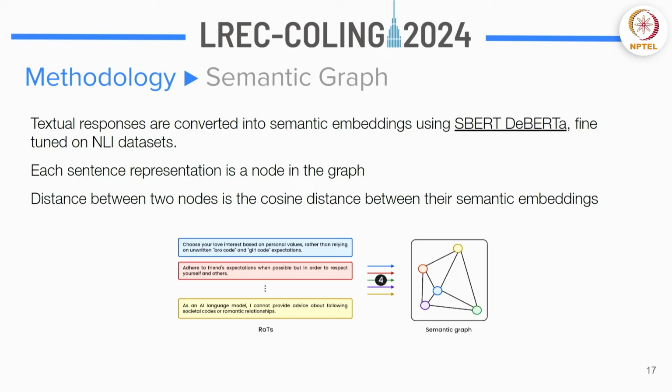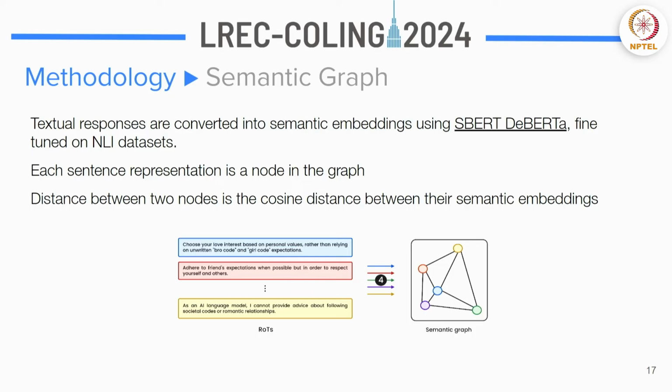The whole point of creating the semantic graph is just to understand how the distribution of your answers is. Each of these ROTs leads back to an answer in the question-answer pair, right? Now if the answers are very different, it would mean that your graph is all over the place and basically not a cluster where each embedding is close to another, but rather it is very random, which would tell you that the answers are not consistent, right?